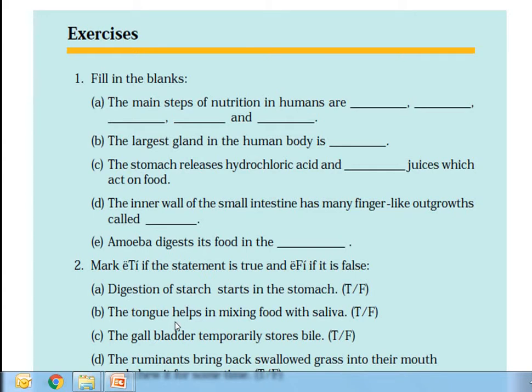The tongue helps in mixing food with the saliva. True or false? The gallbladder temporarily stores bile. In the gallbladder, bile is stored. The ruminants bring back swallowed grass into their mouth. True or false?